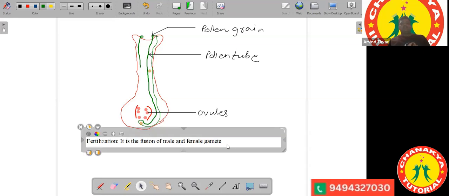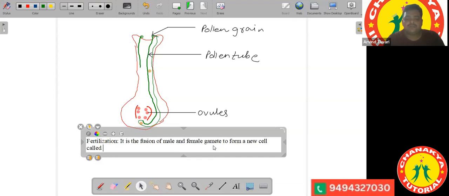So fertilization is the fusion of male and female gamete to form a new cell called zygote.